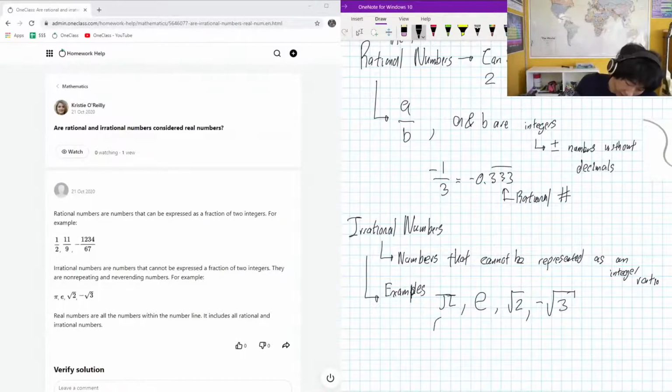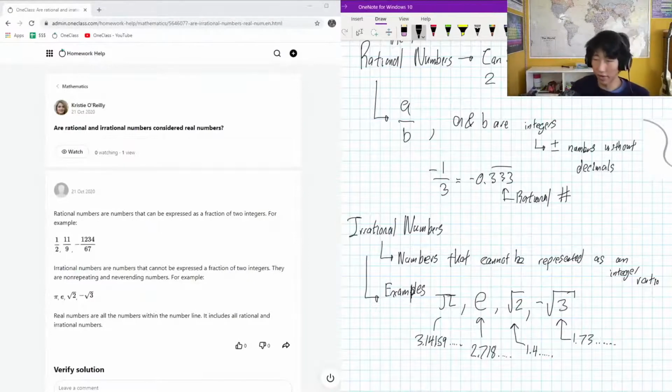So pi is going to be like 3.14159, on and on and on. e corresponds to 2.718, on and on and on. Root 2 is like 1.4, on and on and on. Root 3 is like 1.73, on and on and on. These all have real numbers corresponding to them. So irrational numbers are always real.